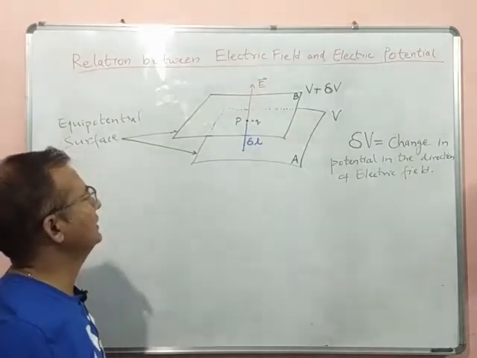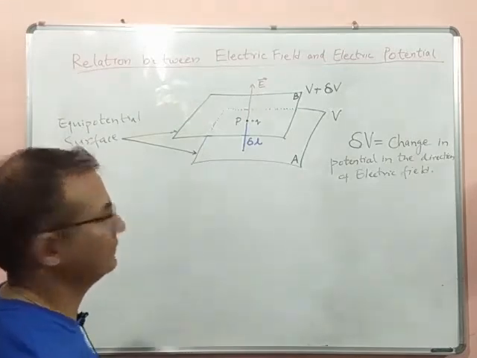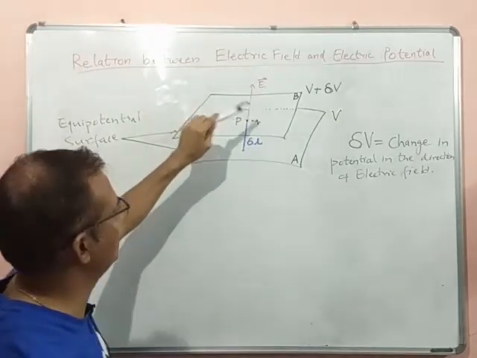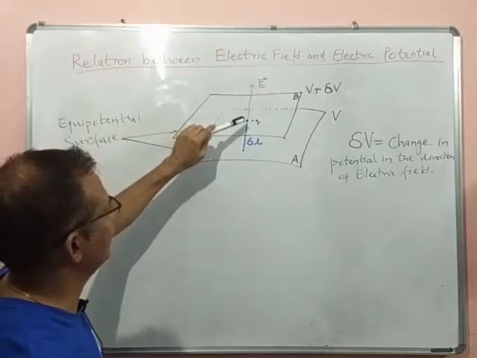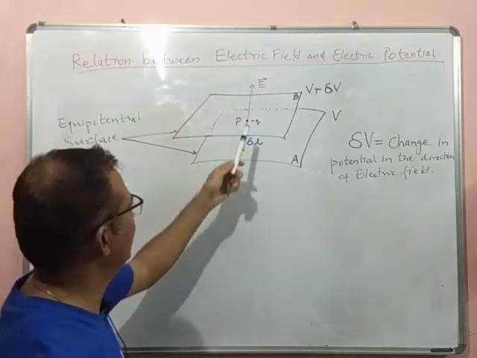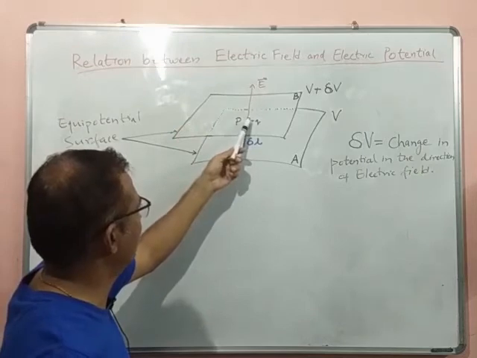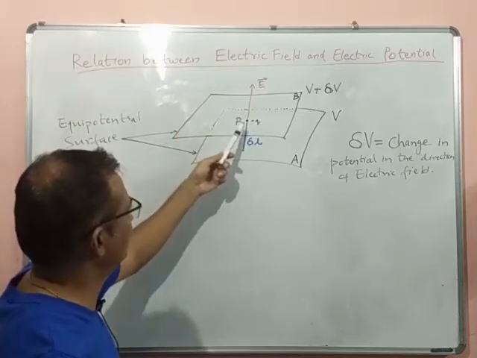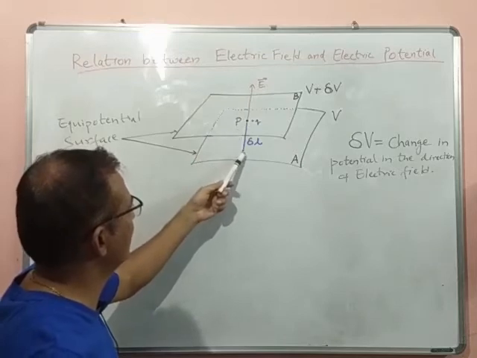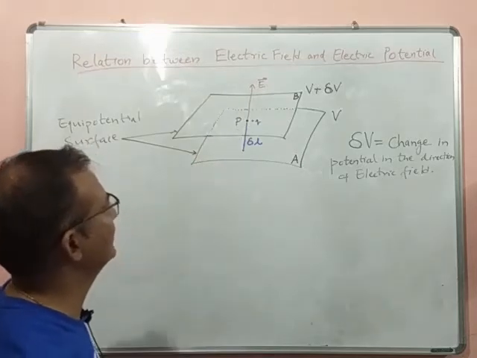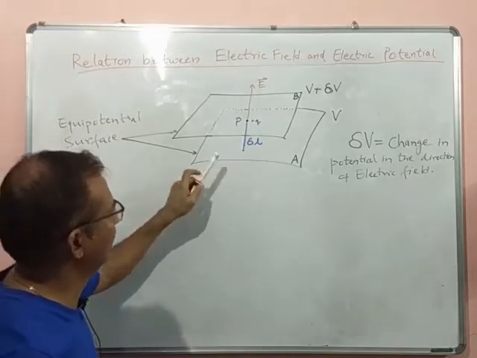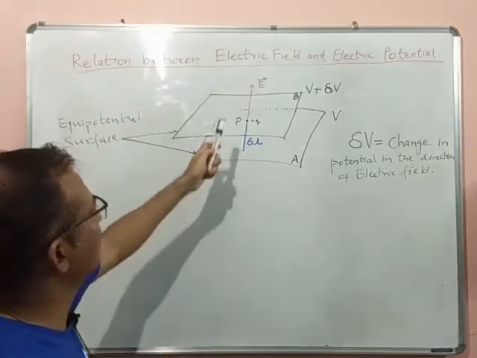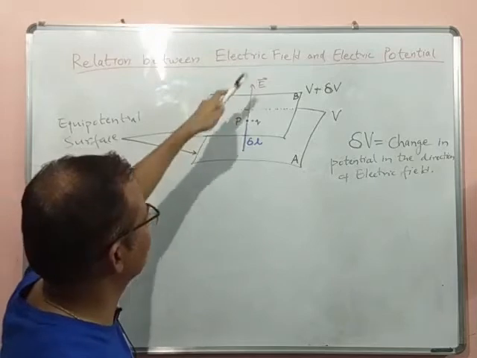Now what we need to see: we consider a point P on the surface B, from where the point charge Q has to be moved in a perpendicular direction to the equipotential surface, and it will come to a point on the surface A. The direction of the electric field is upwards, as you can see.